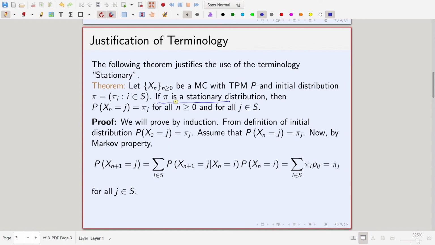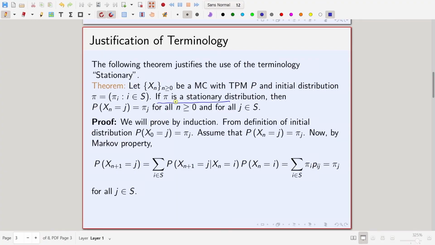If probability X_0 is equal to i is pi_i, where pi is a stationary distribution, then probability X_n is equal to i is also pi_i for all n greater than or equal to 1. So, if you start with a stationary distribution, you remain there. Stationary means which does not move, or you are fixed there. That is why this terminology stationary.